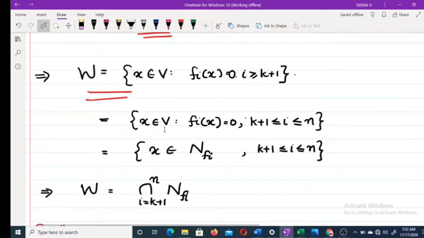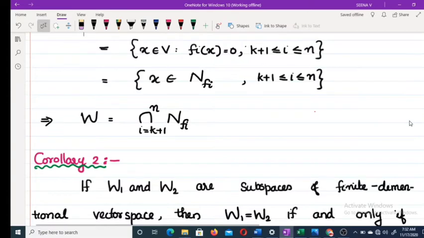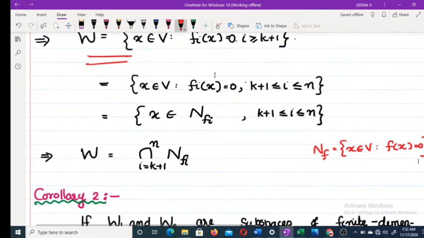Now, what is actually this set? Set of all x belonging to V such that φi of x is equal to 0. What is the null space of f? Null space of f is the set of all x belonging to V such that f of x is equal to 0. Here, the set of all x such that φi of x is equal to 0 is actually the null space of φi.